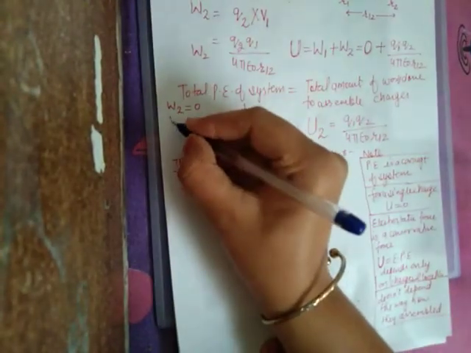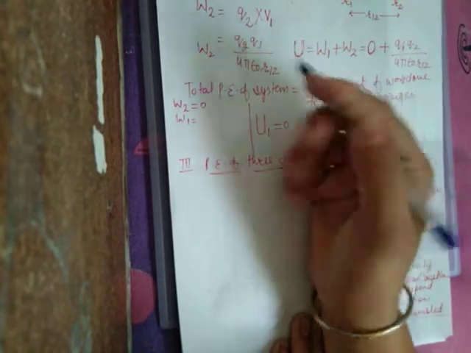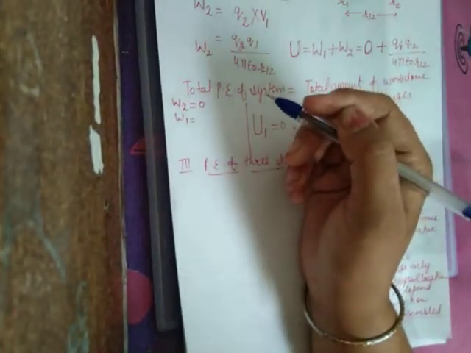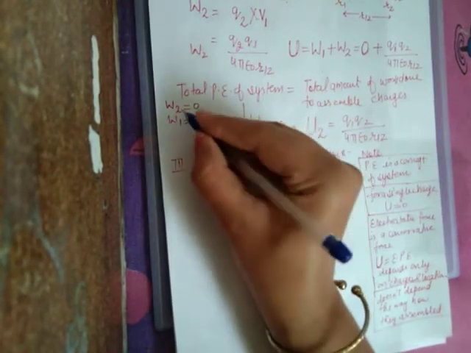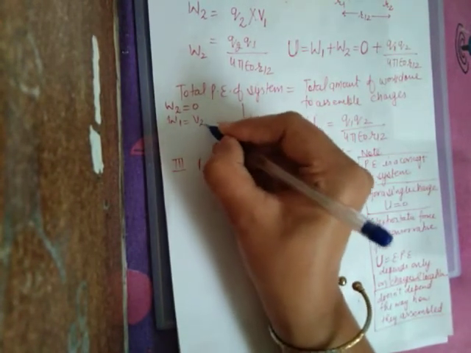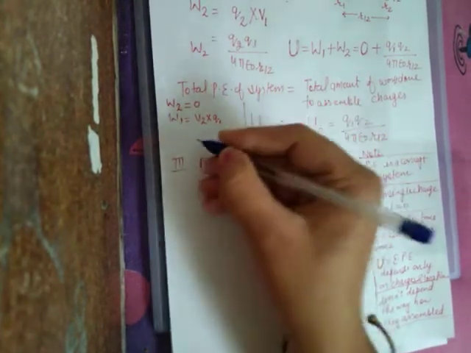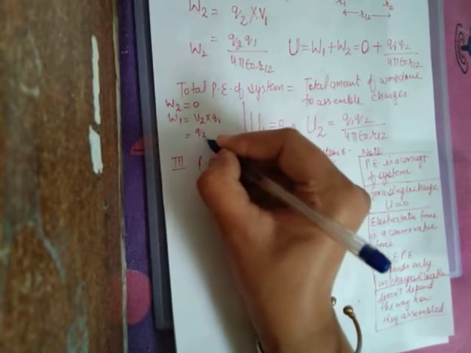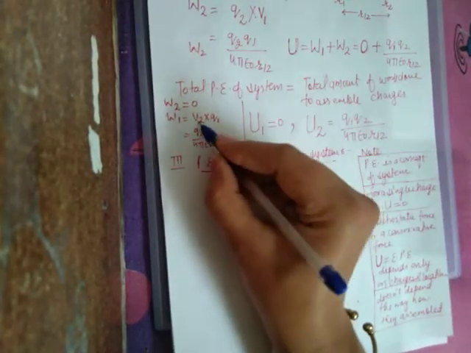Now what is the amount of work done to bring the first charge? Before bringing the first charge, the second charge is already present. So at the point where we want to locate the first charge, there will be some potential of the second charge. V2 is the potential of the second charge, Q1 is the charge moved. V2 is Q2 upon 4 pi epsilon naught times the separation.